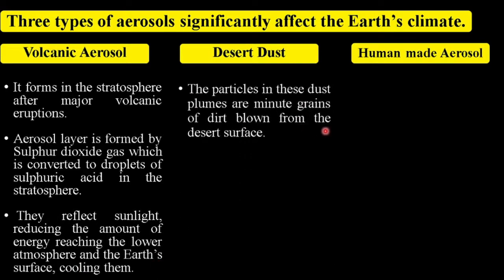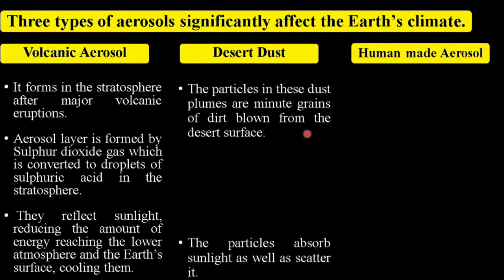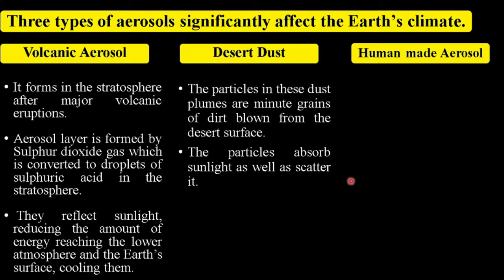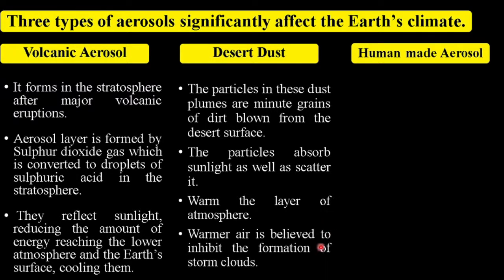Now the second type of aerosol that may have significant effect on climate is desert dust. The particles in these dust plumes are minute grains of dirt blown from the desert surface. Because the dust is composed of minerals, the particles absorb sunlight as well as scatter it. Through absorption of sunlight, the dust particles warm the layer of atmosphere where they reside. This warmer air is believed to inhibit the formation of storm clouds.